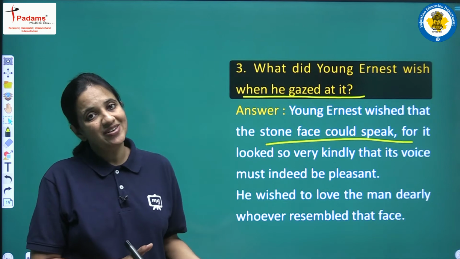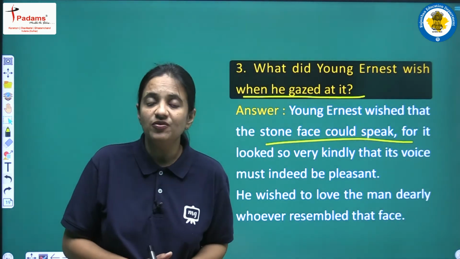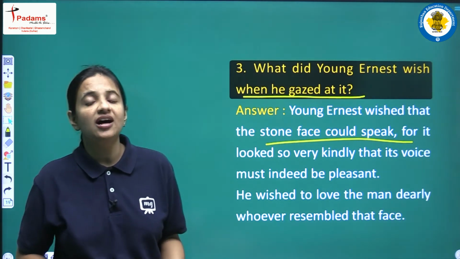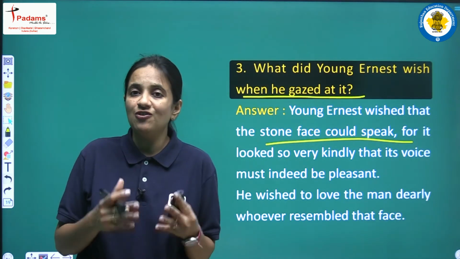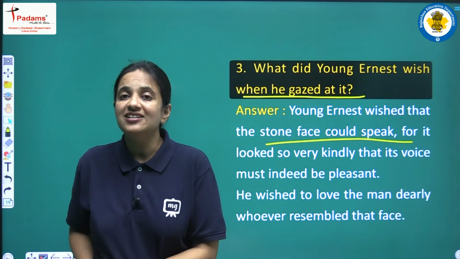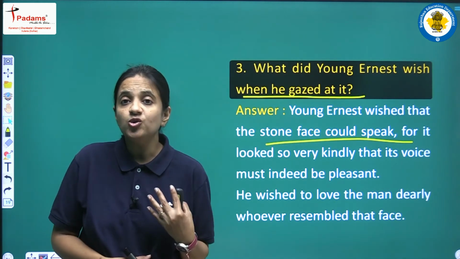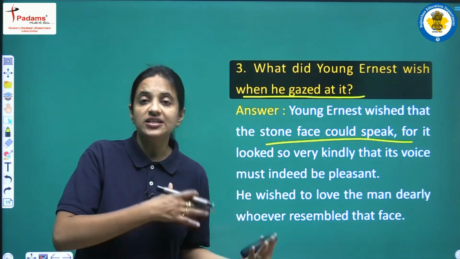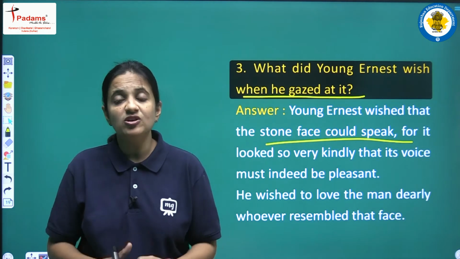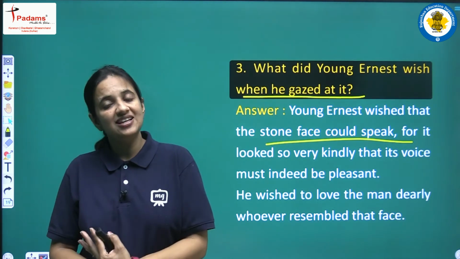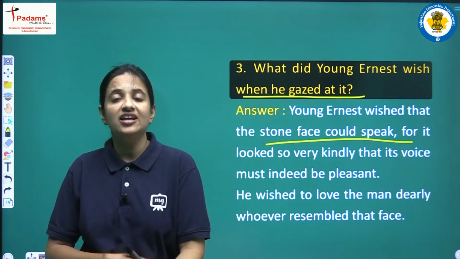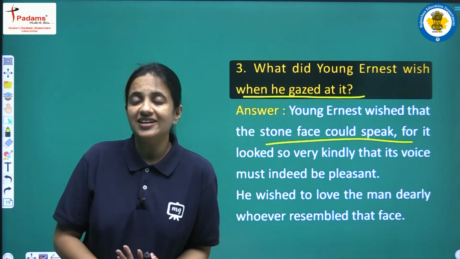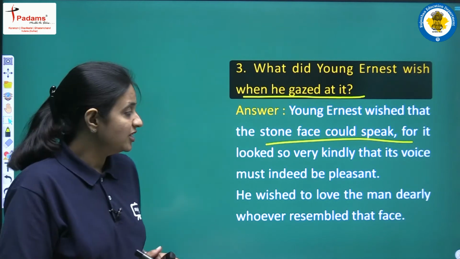Why did he have this wish? Because the Great Stone Face was so kind, so gentle, so full of love and affection that Ernest believed that when the face spoke, its voice must be very pleasant. Because the face is so gentle, so kind, so loving, so full of affection, definitely its voice should be very pleasant.